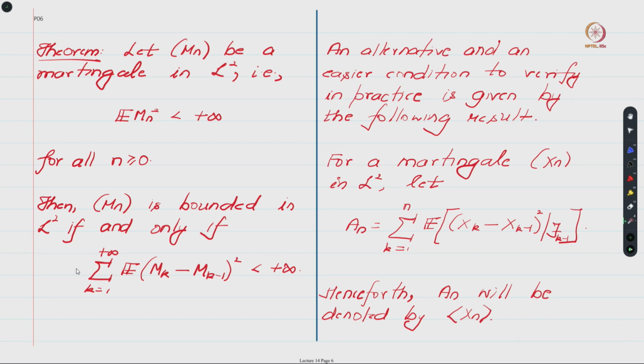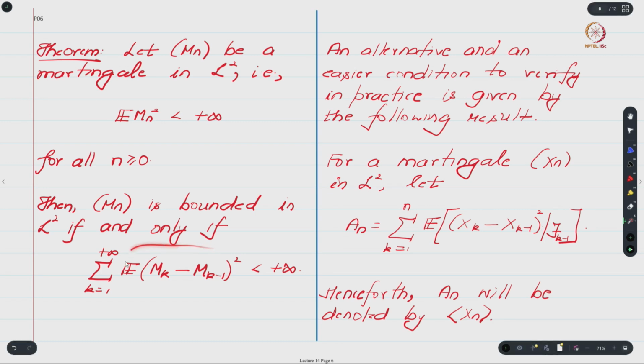To state this result, we first need some notion of what is called the angle bracket process associated with a martingale. So let me first define that. Given a martingale xn, so I actually change back to the xn notation, given a martingale xn in L2, let us define An to be this expression over here. So what is this expression? It's the conditional expectation of the square of successive difference conditioned on F(k-1).